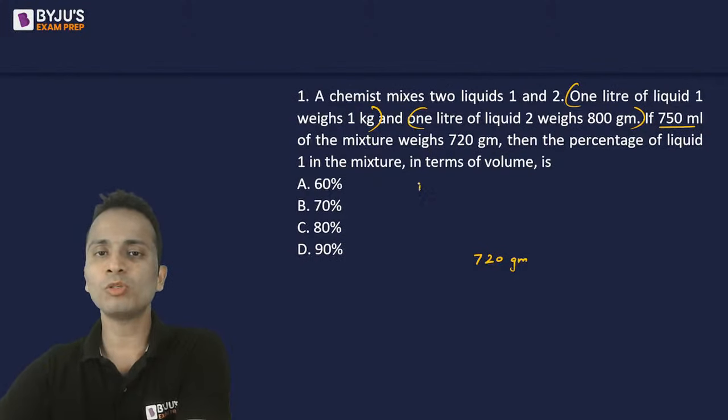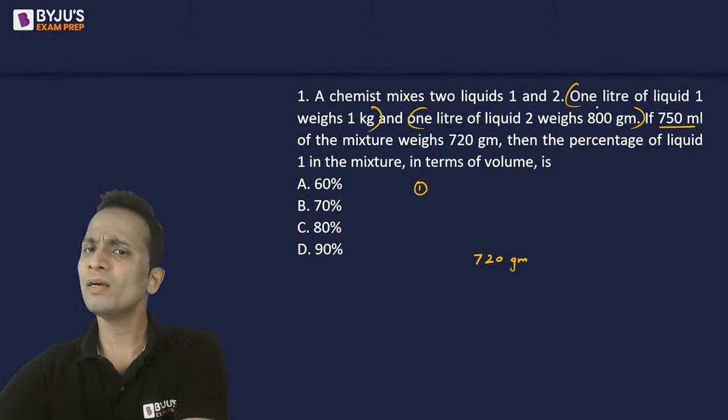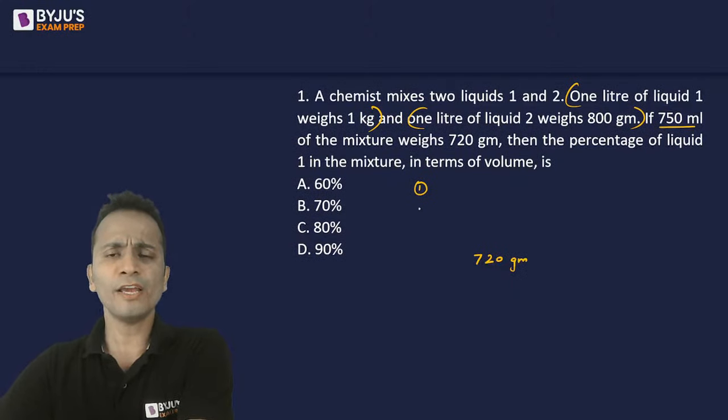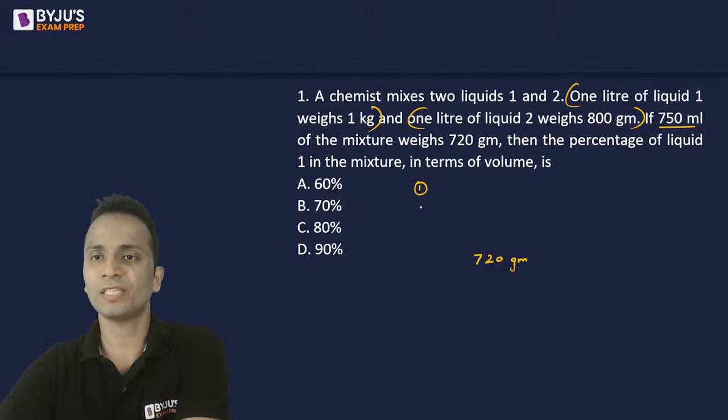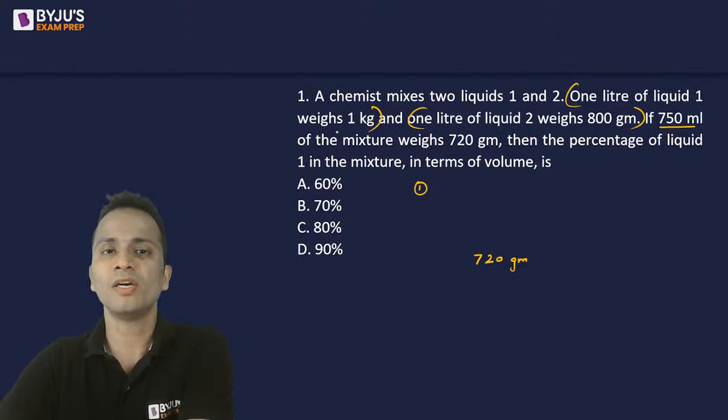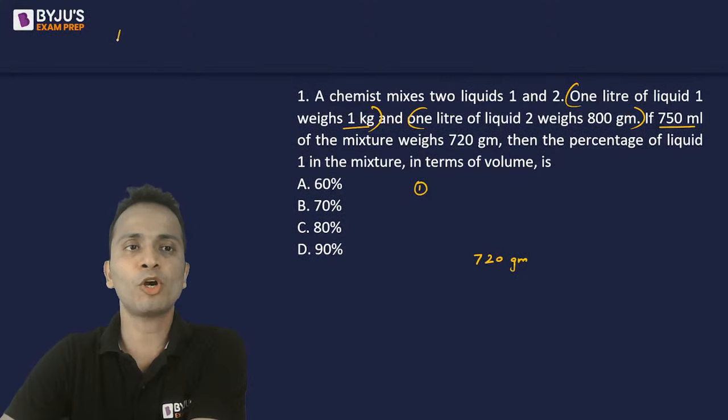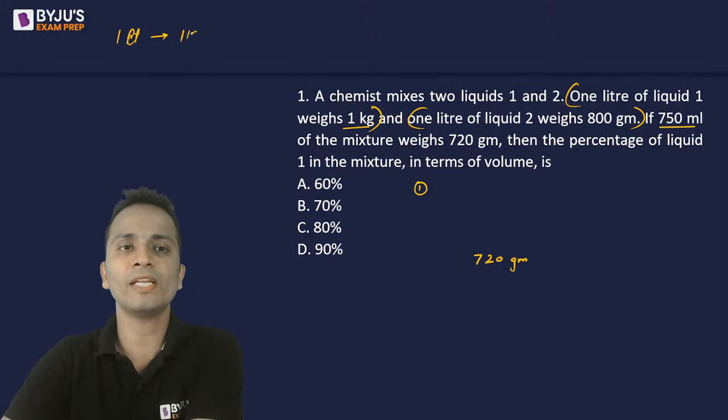Now if I talk about liquid 1, if I would have taken 750 ml of liquid 1, what would have been its weight? 750 ml of liquid 1 will weigh 750 grams, because 1 liter of liquid 1 weighs 1 kg.